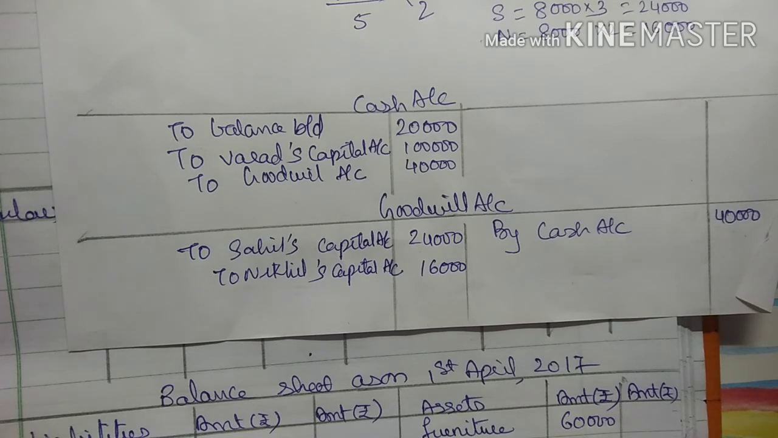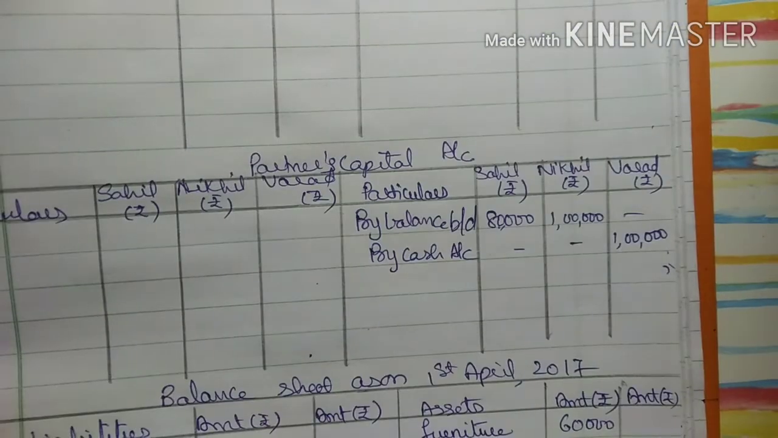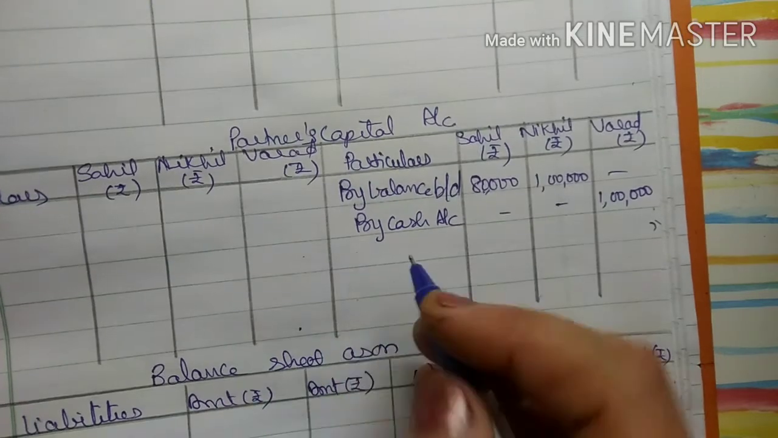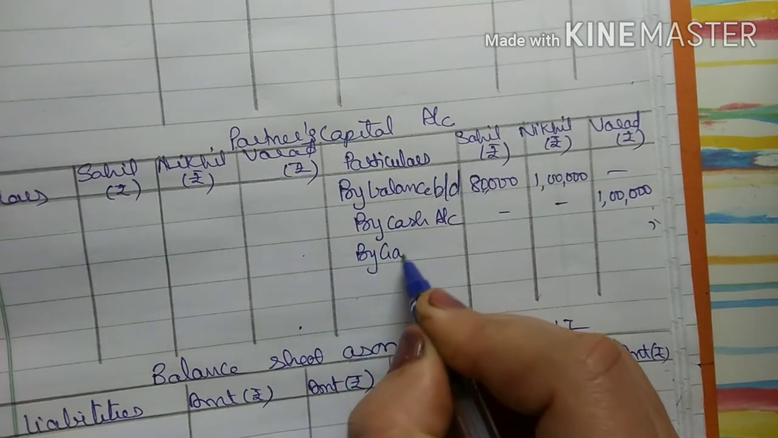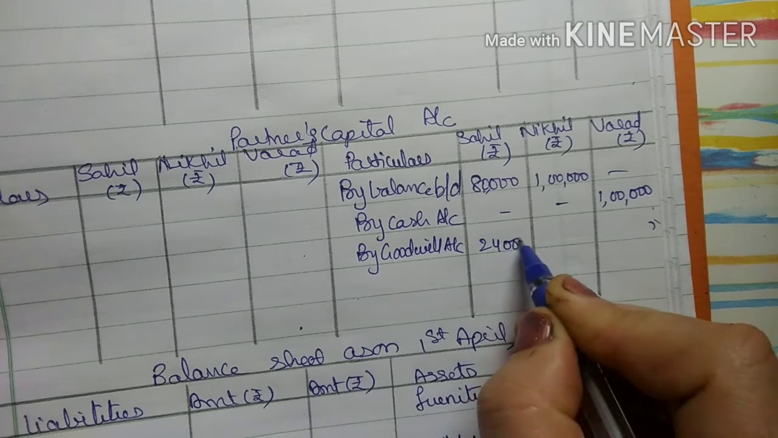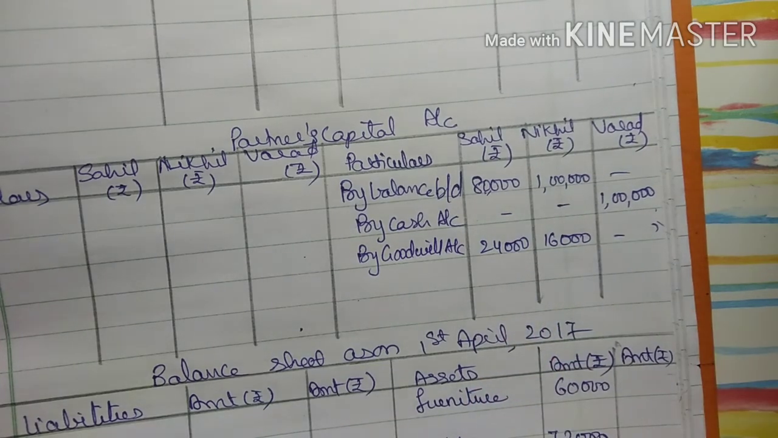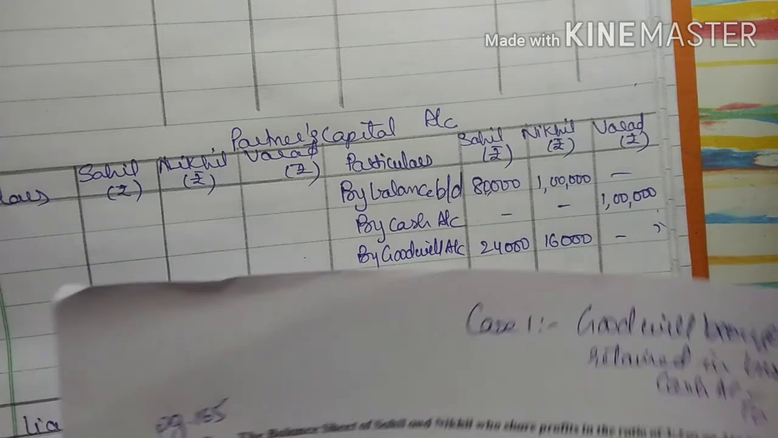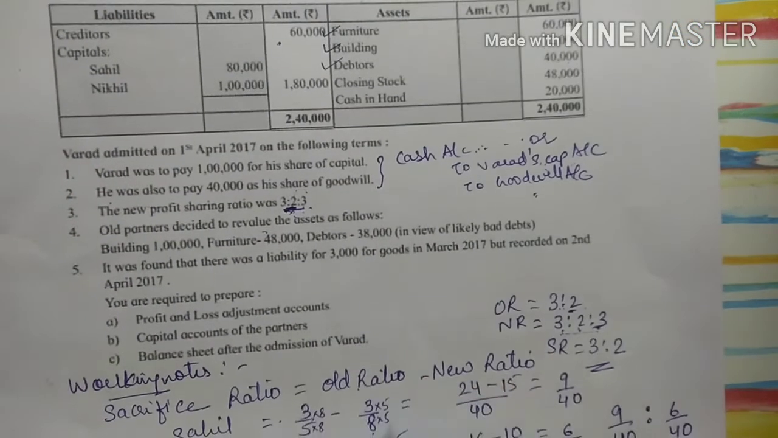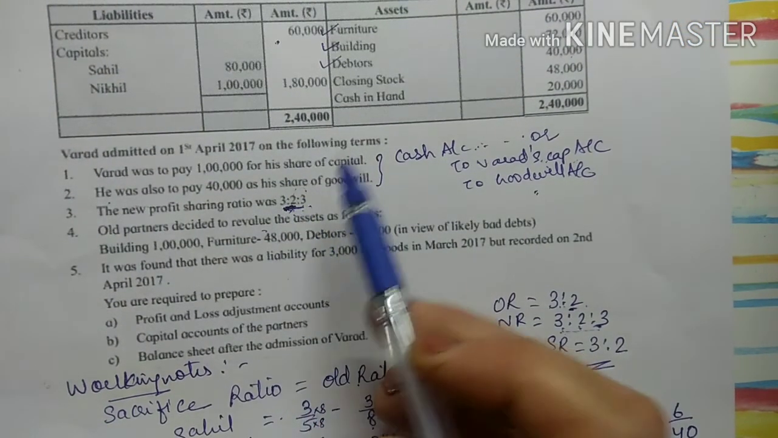So now the next account is the capital account. There it will be on the credit side. So on the credit side I will write by goodwill account 24,000 and 16,000. Okay. Now, actually we have done whatever information is given in the first, second and third point, right?